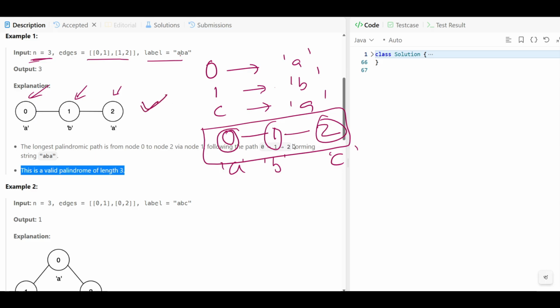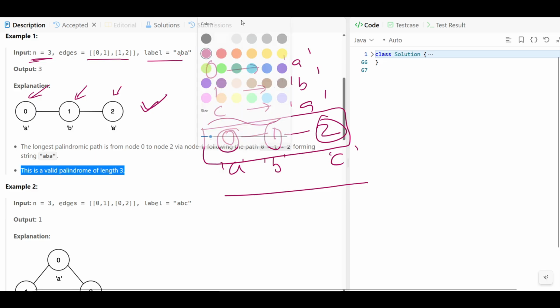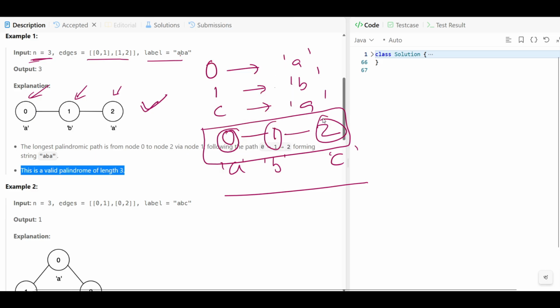So our goal is to find the longest path such that the letters on the path form a palindrome. You know what a palindrome is, correct? So the question is how. Let's suppose you say, okay, that's fine, but I don't know how to find all the paths. So let's try to find all the possible paths. Means we'll visit each node, right? We'll visit this node, then this node, then this node.